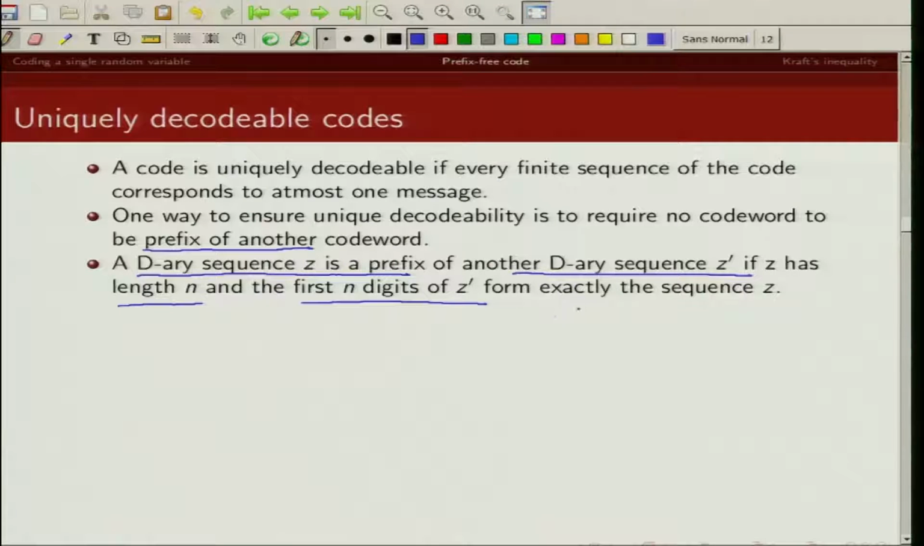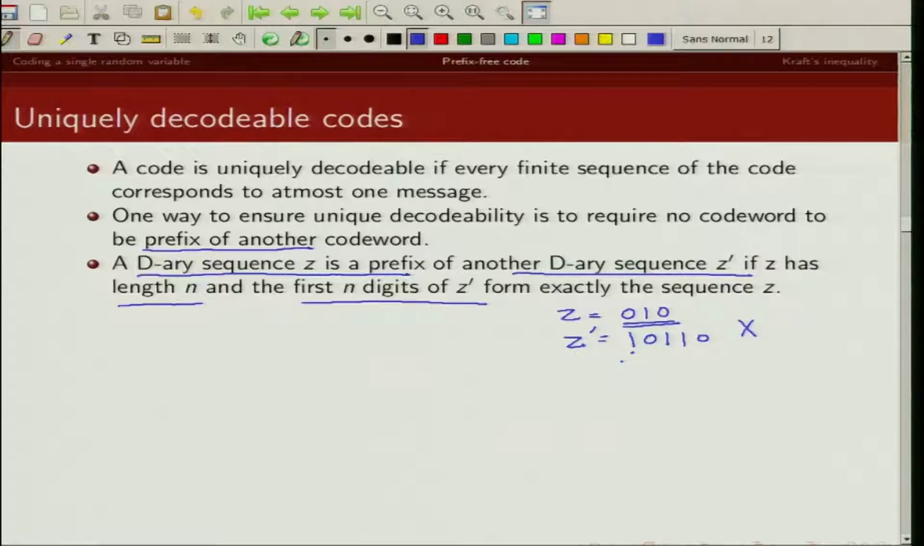So let's just take an example. Let's say Z is 0 1 0 and let's say Z dash is 1 0 1 1 0. Now you can see Z is not a prefix of Z dash because Z dash does not start with 0 1 0.